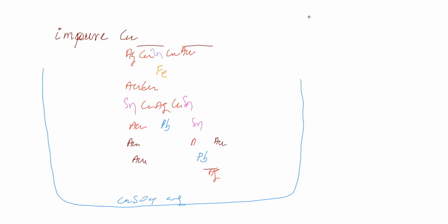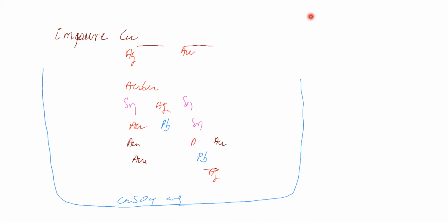Now again we got a new surface. In this new surface, copper is going to solution. This copper is going to solution, this iron is going to solution, this copper has gone to solution, this iron has gone to solution. Now everything has gone to solution. It is a new surface we got.